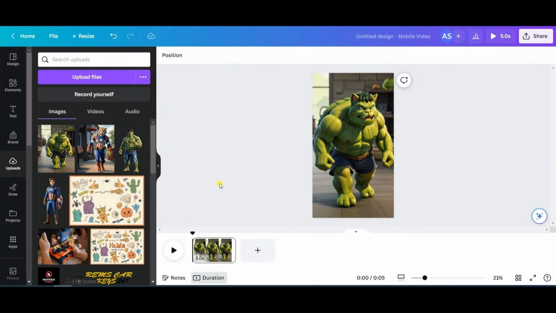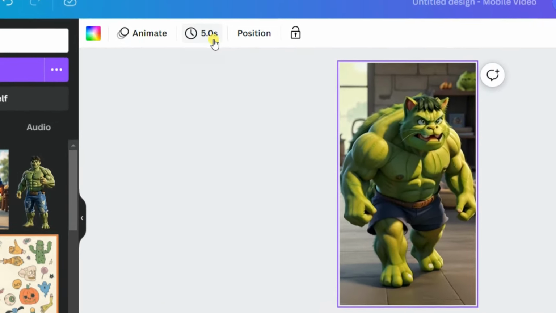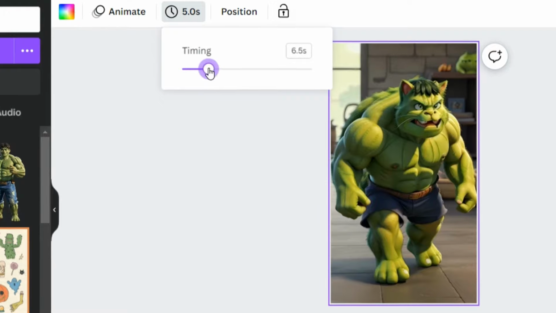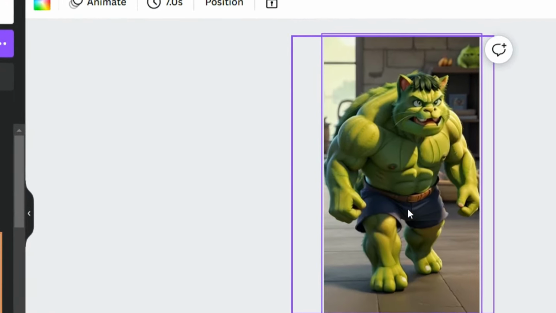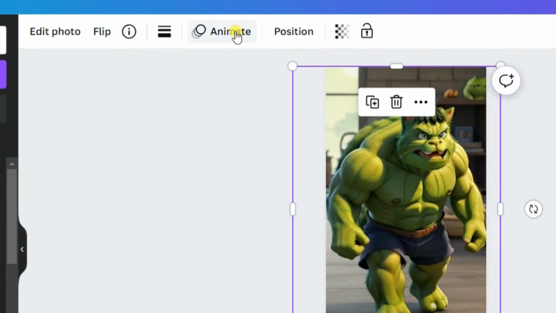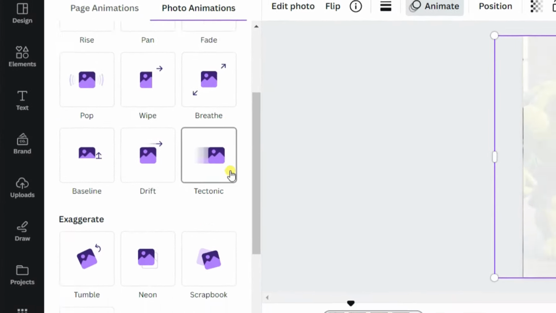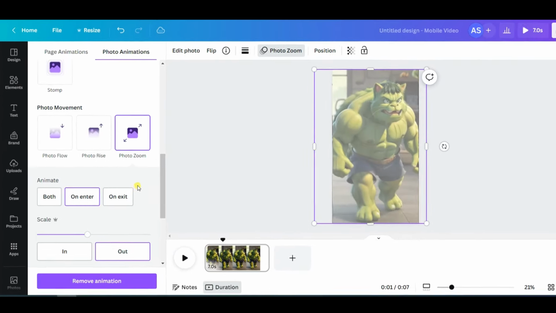Now let's tidy it up for text. Make it around 6 seconds long since we only need a 5-7 second video. Click on the video, then click the time icon above and adjust it to 7 seconds. Next, select the image, go to the top, click on the animate icon, then go to the left side, scroll down and choose Photo Zoom for image animation.